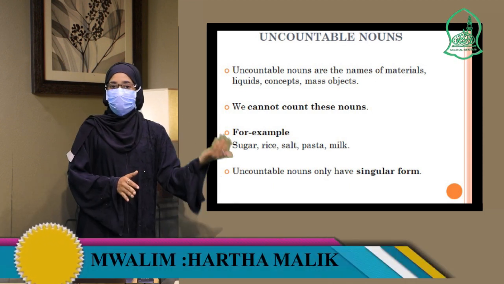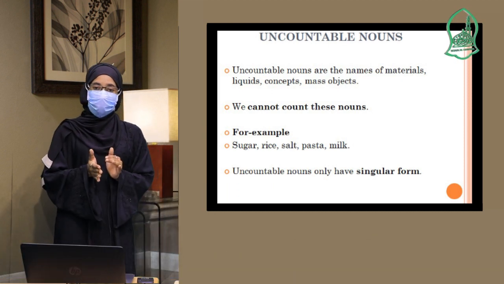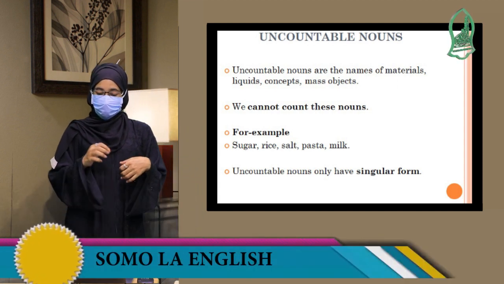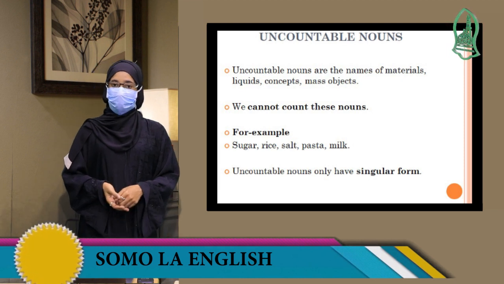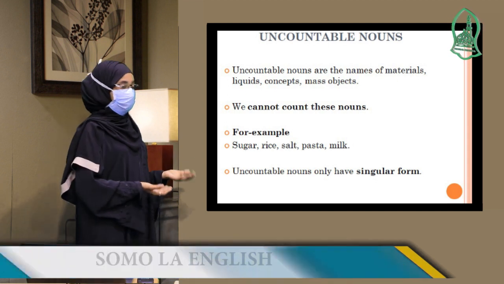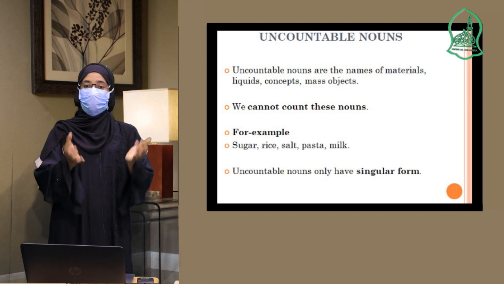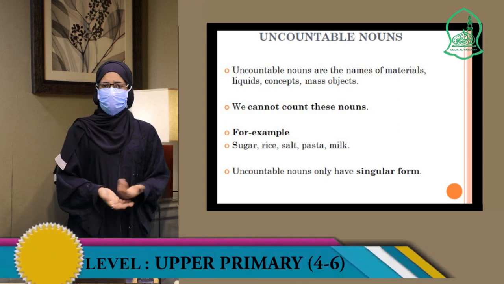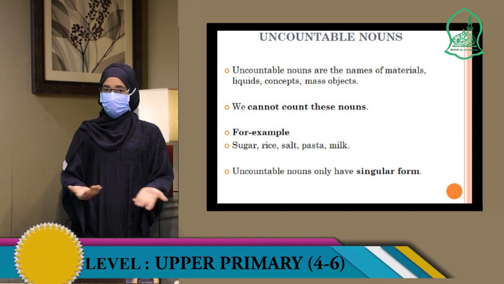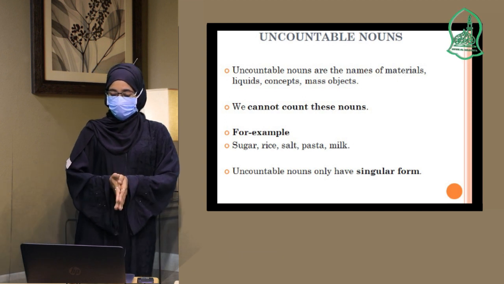The next type of noun is uncountable nouns. Countable is something that we can count, and uncountable nouns we cannot count. So uncountable nouns are the names of materials, liquids, concepts, mass objects. It means those things that we cannot count. We cannot count materials. We cannot count liquids. Can we count the water? Can we count the juice? We can't. So those are uncountable nouns.